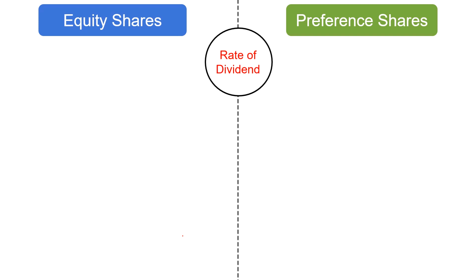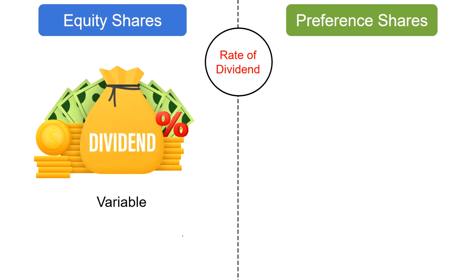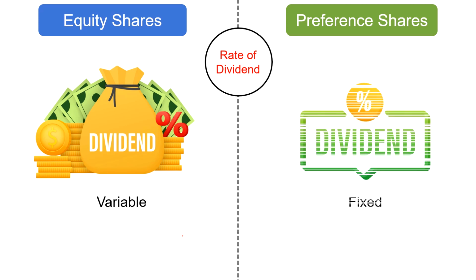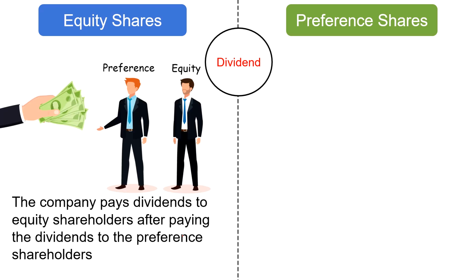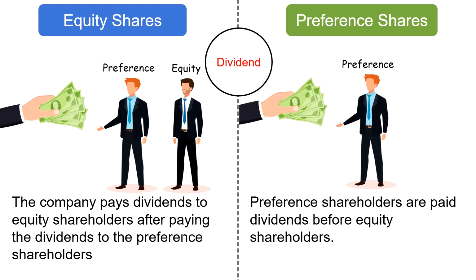Rate of dividend. The rate of dividend to be paid to the equity shareholders varies from year to year. This means that the rate of dividend depends on the amount of profit earned by the company in a particular financial year. On the other hand, the rate of dividend is fixed for preference shareholders. Next, dividend. The company pays dividend to the equity shareholders after paying dividend to the preference shareholders. Hence, the preference shareholders are paid dividend before the equity shareholders.